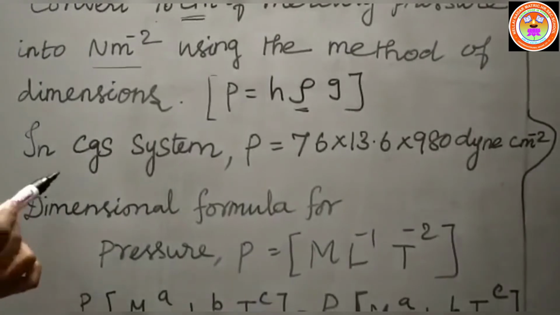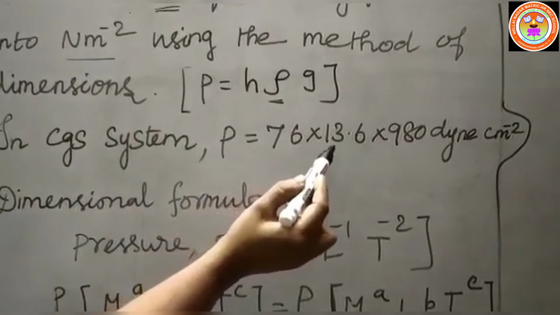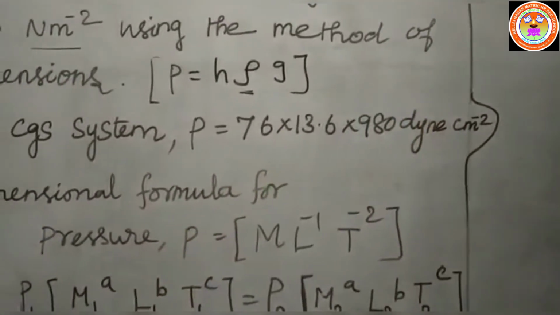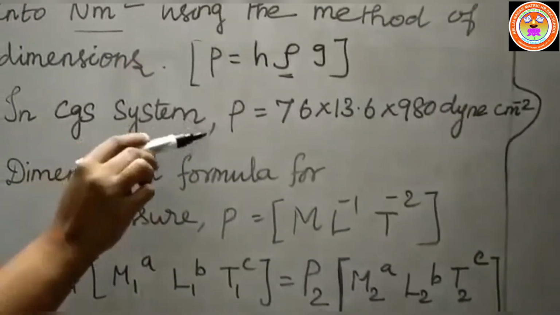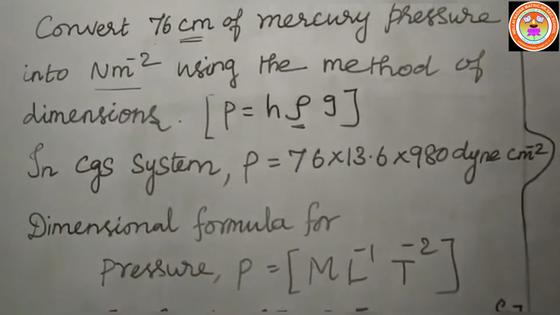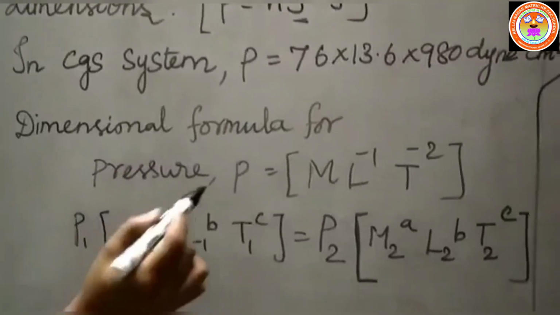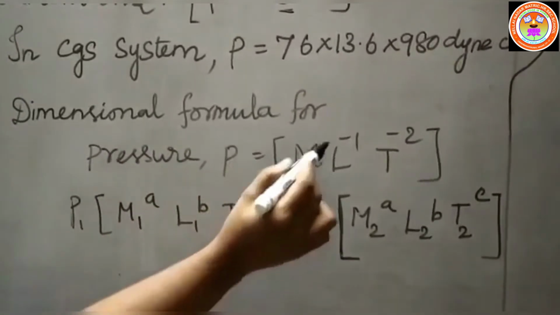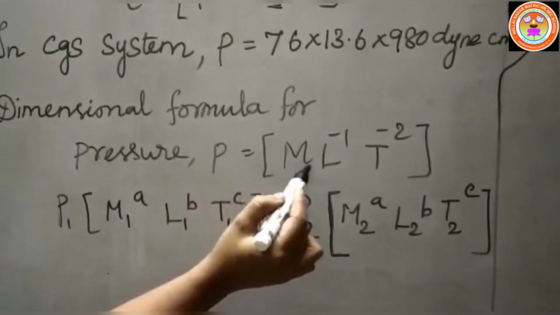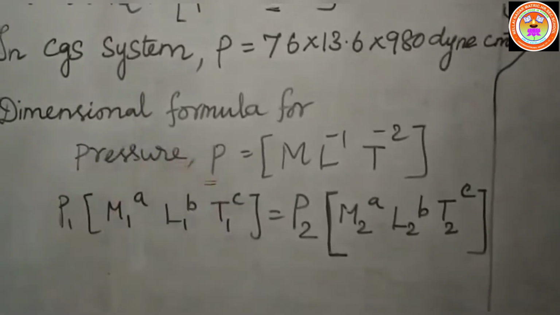So we obtain, in the CGS system, the pressure value is equal to 76 into 13.6 into 980 dyne centimeter power minus 2. This value only we are going to convert into the SI unit. The unit is Newton meter power minus 2. Already we know the dimensional formula for pressure, that is M L power minus 1 T power minus 2. The square bracket is the symbol for the dimensional formula.